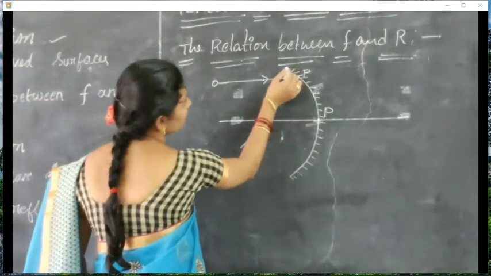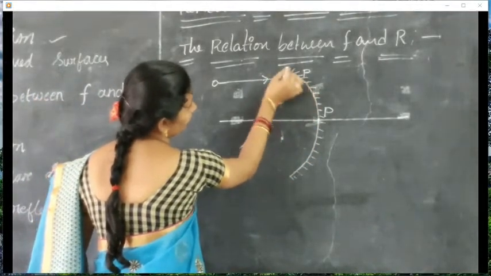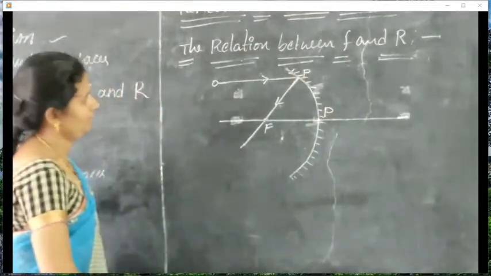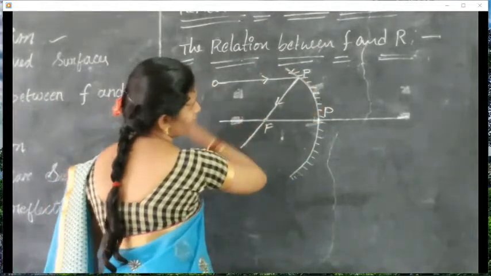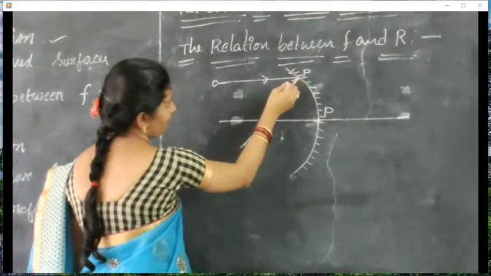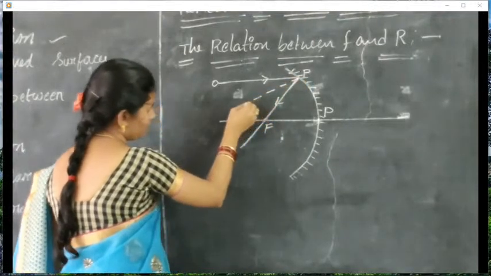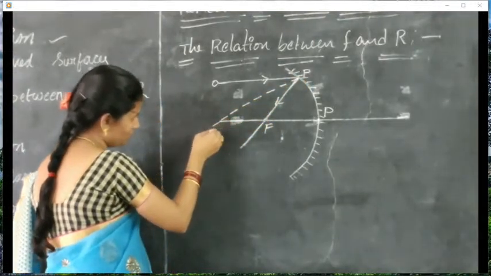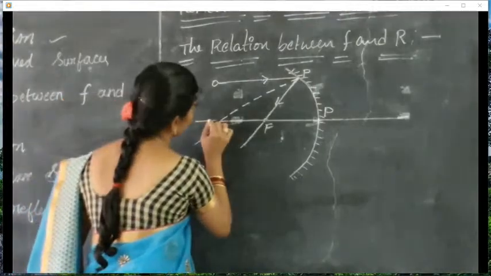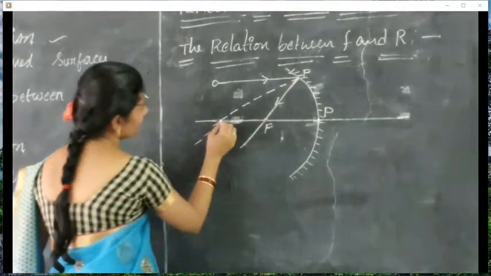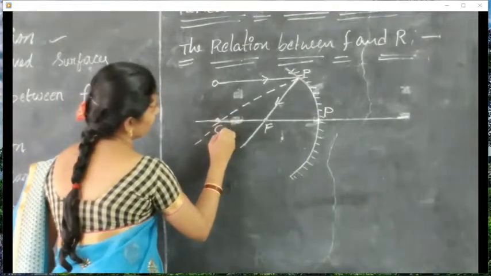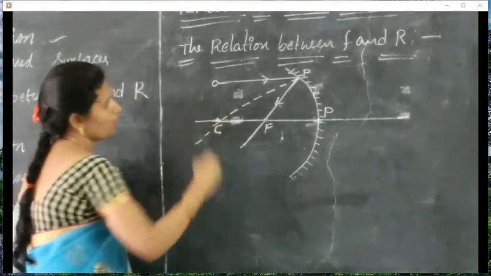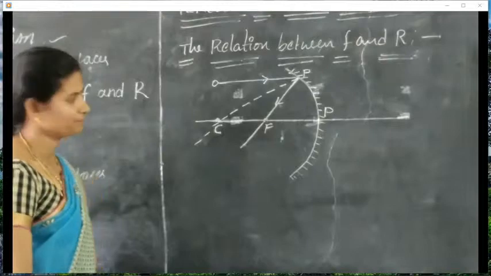This is the surface of the mirror, and this is the normal. This is nothing but the center of curvature.